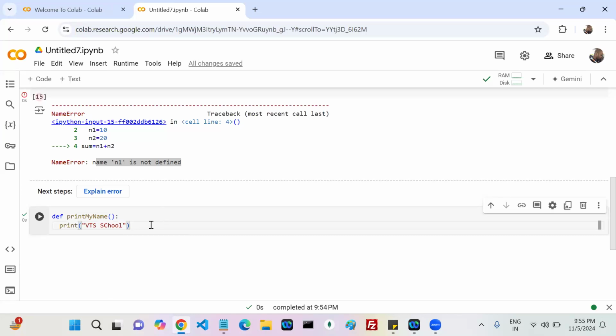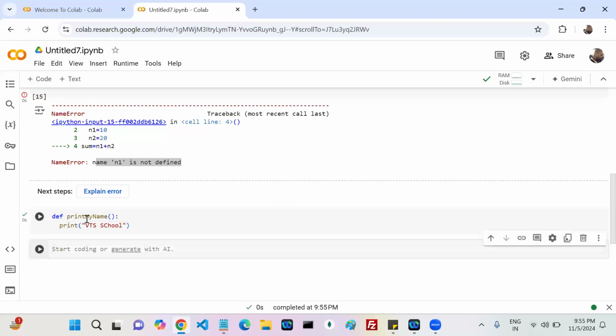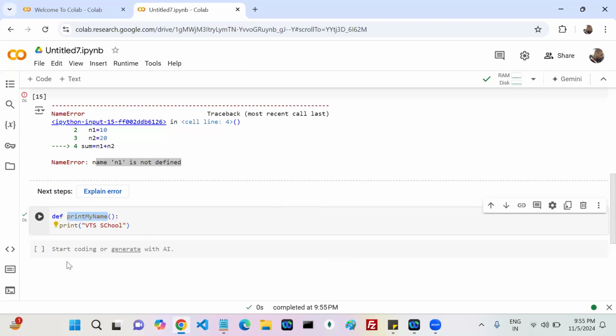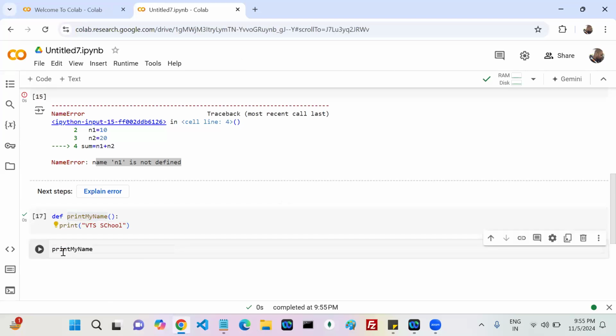In this case, you have a function, so you call it: function name and parentheses. Now you can see the message.